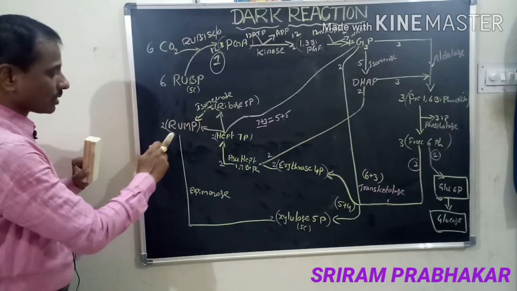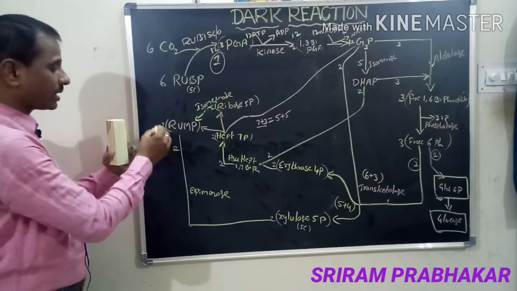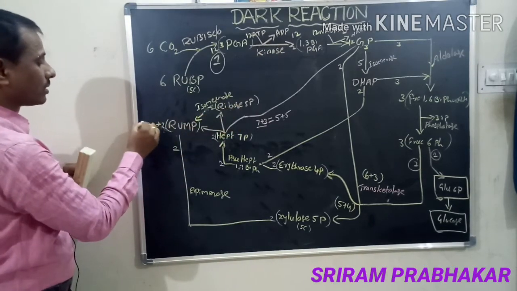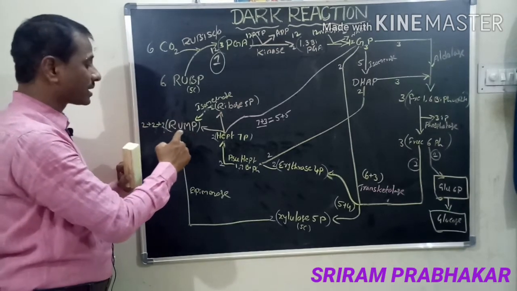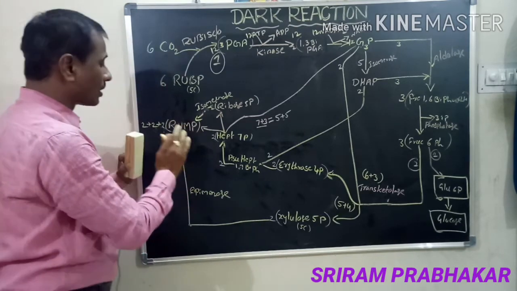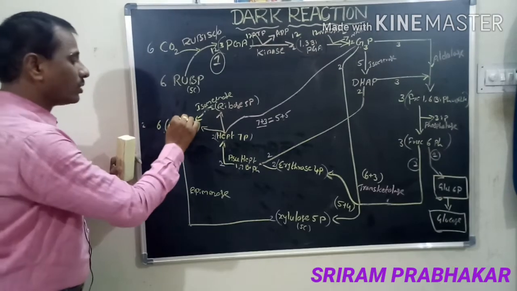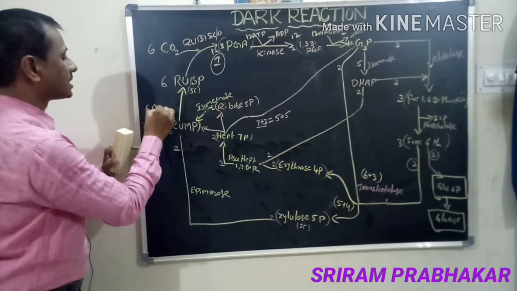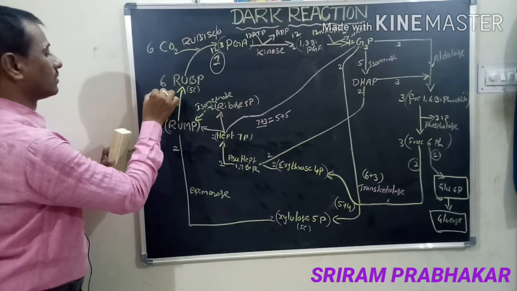See how many? Already two molecules are formed. Xylulose converts into RuMP, that means plus 2. Ribose converts into RuMP, another 2. The total ribulose 5-phosphates are how many molecules? 6 molecules are formed. So these 6 molecules of RuMP convert into RuBP with the help of 6 molecules of ATP, which gives the ADP.